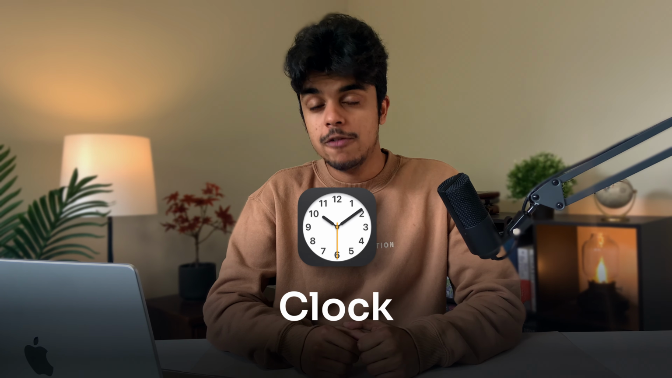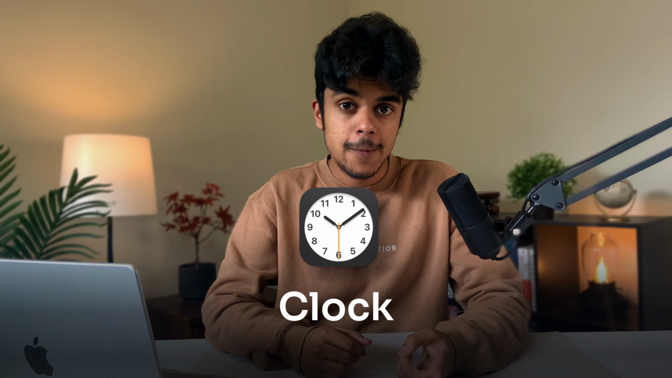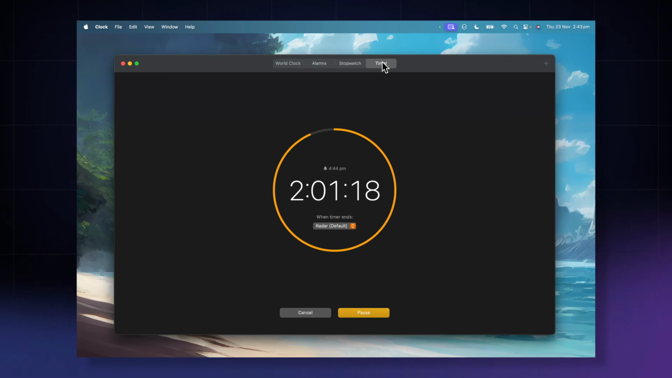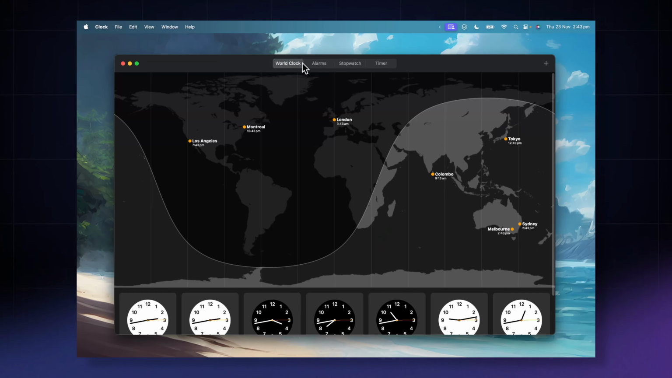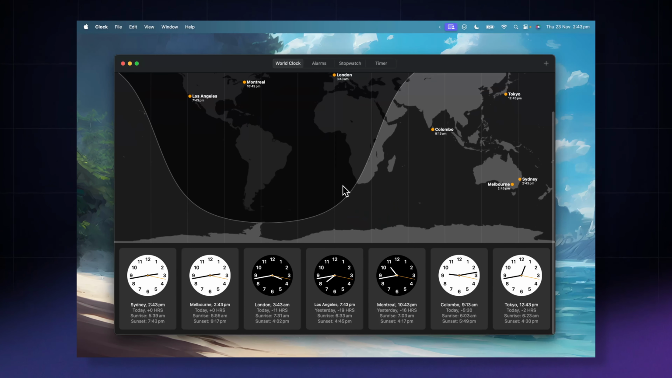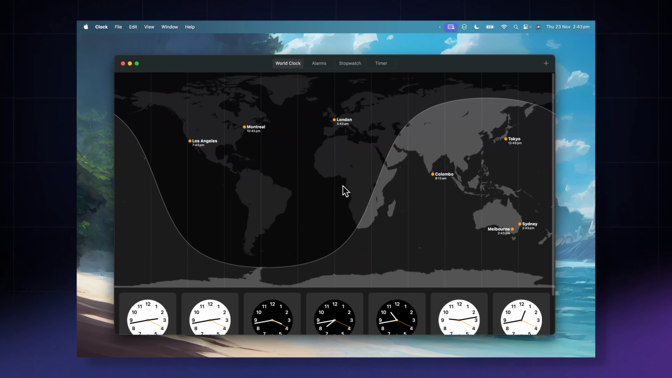Moving on, we have the basic Clock app. These days, you probably use your phone for things like an alarm or a timer, but sometimes it's great to have that larger display on your computer. Also, the world clock is actually quite useful if you have friends or family overseas, or you want a nice view of what parts of the world are awake and asleep.